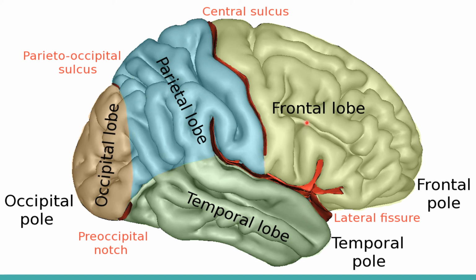Between the frontal lobe and the parietal lobe is the central sulcus, and between the parietal lobe and the occipital lobe is the parieto-occipital sulcus. Between the occipital lobe and temporal lobe is a notch called the pre-occipital notch, and between the frontal lobe and the temporal lobe is the lateral fissure. So how is the cerebral hemisphere created?